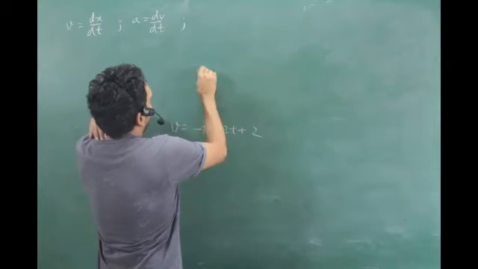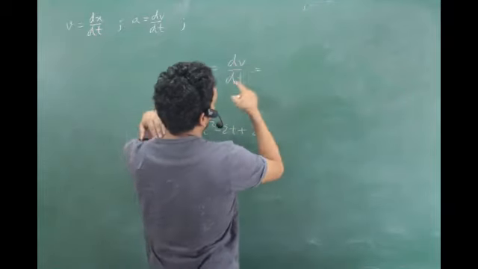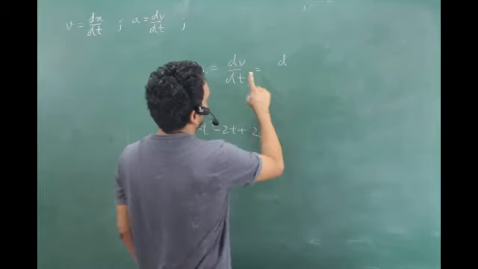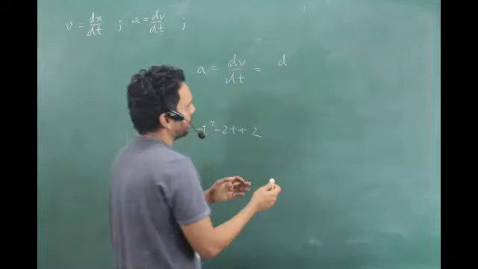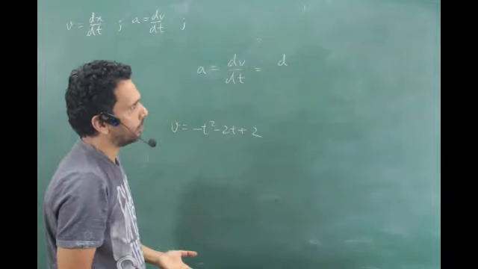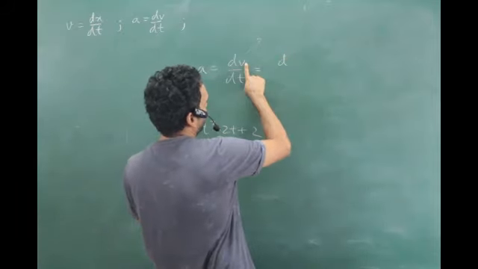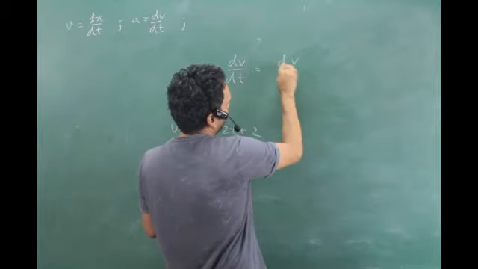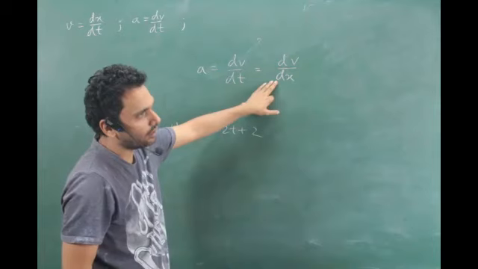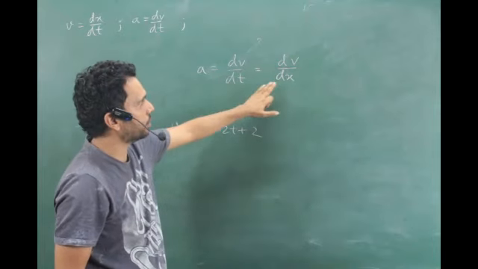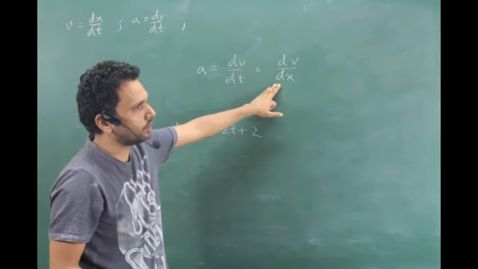You can write a is equal to dv by dt. I will write it as a chain rule over here. V was not given in terms of t. V was given in terms of x. I wish it was in terms of t, but v was given in terms of x. It's a function of x. If it's a function of x, you can differentiate with respect to x, right? So what do you do next step?